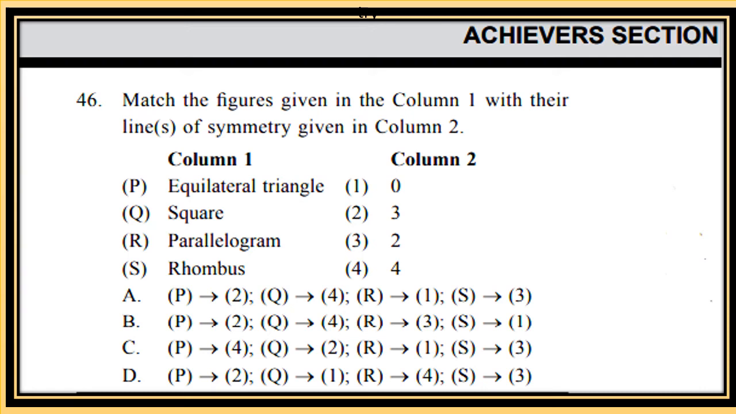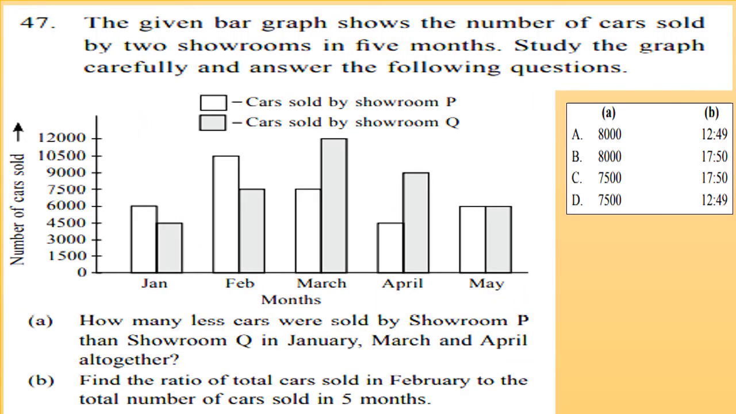The given bar graph shows the number of cars sold by two showrooms in 5 months. Study the graph carefully and answer the following questions. Now see the bar graph. The bar graph shows the months and the number of cars sold. Now blank bars are the cars sold by showroom P, and grey bars show the cars sold by showroom Q.